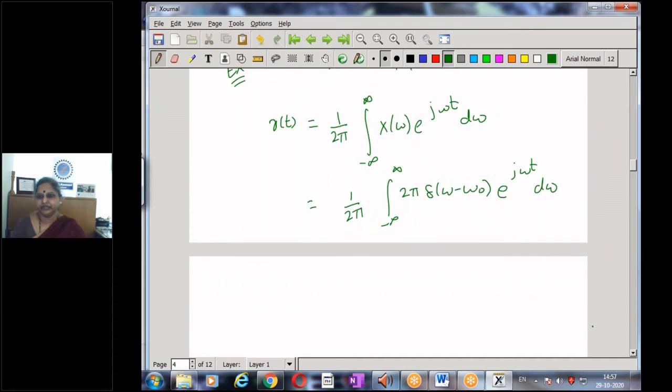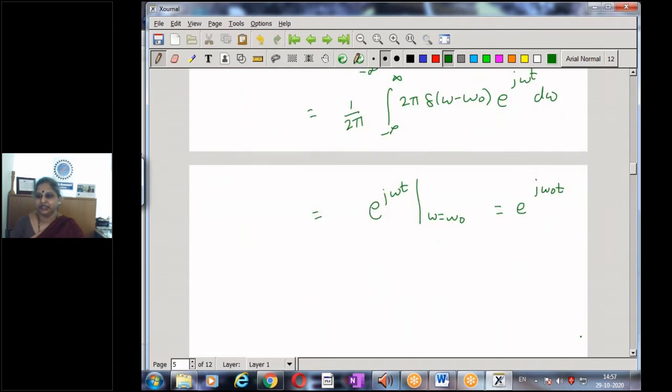Once again, the 2 pi gets cancelled, and delta omega minus omega naught is nothing but 1 at omega equal to omega naught. So the whole integral reduces to e to the power of j omega t at omega equal to omega naught, which is nothing but e to the power of j omega naught t.